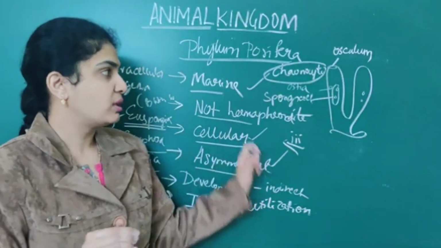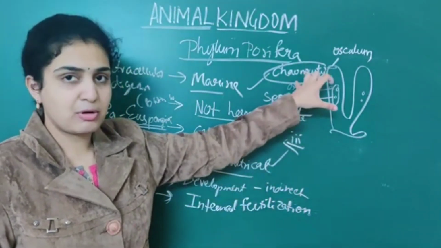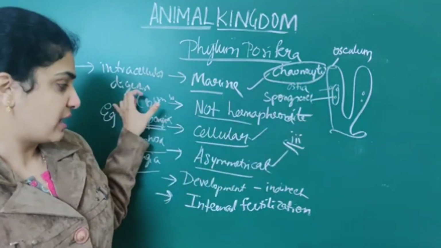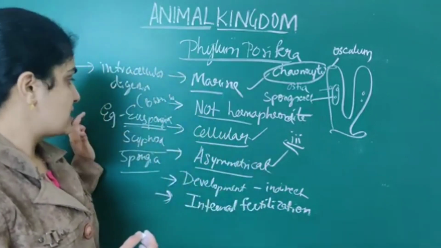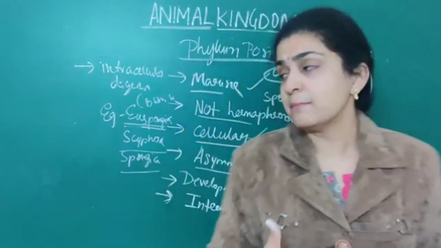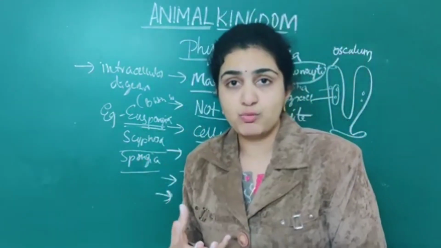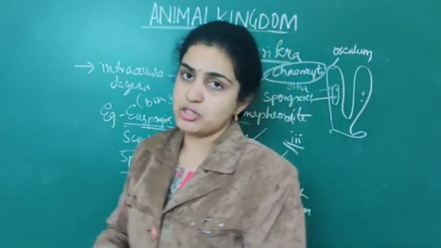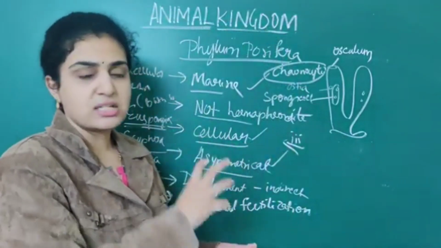So this is about the NEET which we have discussed. Important points they'll ask about choanocytes, as well as they will ask about intracellular digestion, indirect development, internal fertilization. Next mostly they'll ask the examples. Euspongia is also called as bath sponge. Spongia is called as freshwater sponge. Then Scypha. Scypha is nothing but sponges. So these are the three different types of sponges that are associated.